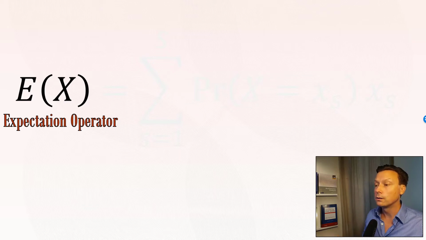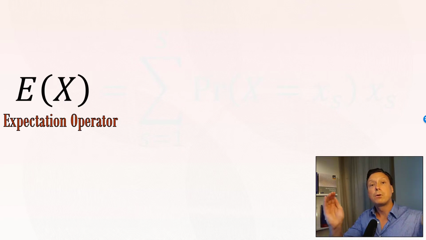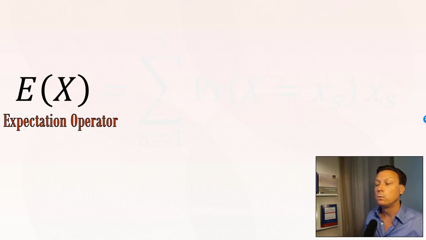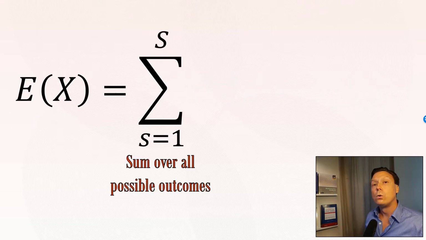If you have ever worked with functions in mathematics, it's the same idea. We have an expectation operator that operates on everything in the following brackets. So this just means that we want to know where is the center mass of this random variable x. The way it's defined is that we need to sum over all possible states of the world. So everything that can happen, we need to take into account when we do the calculations.